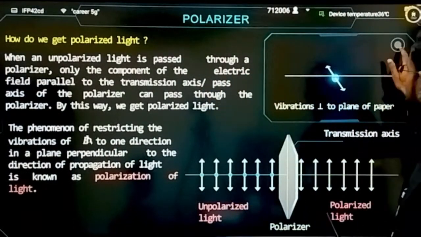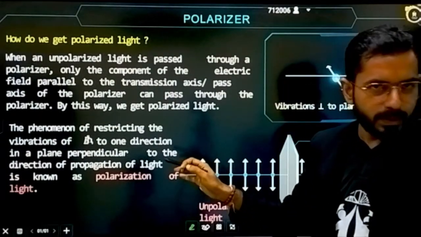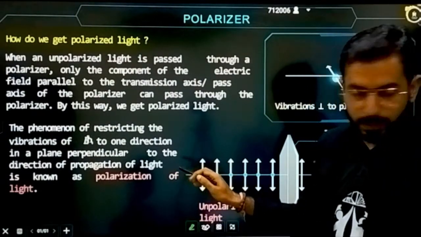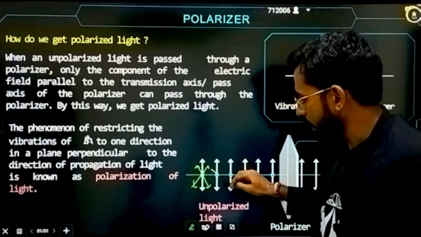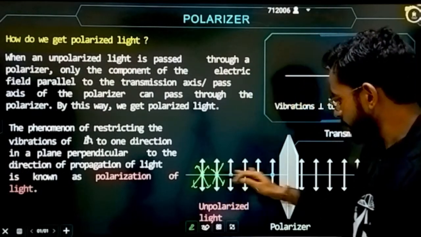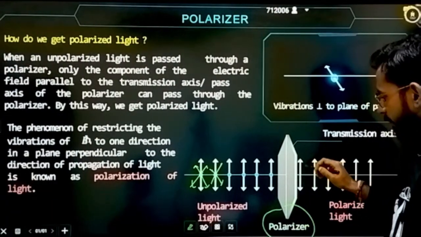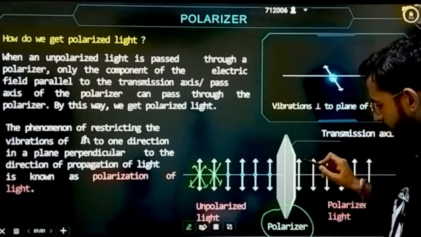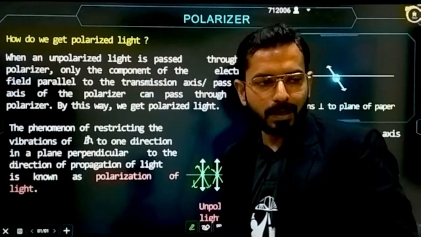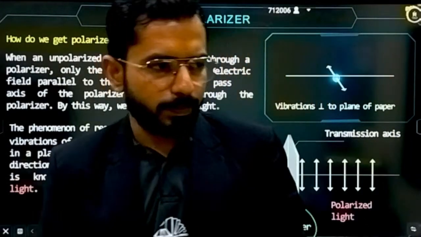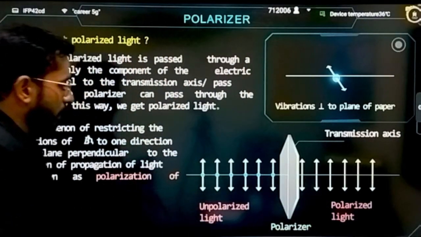Here is the representation for unpolarized light. It looks like it is also polarized light, only vibrating, but no, this dot is there. This dot represents that it is oscillating in all the directions. This is unpolarized light that is passing. Now I have taken a polarizer, and after it, see here, there is no dot. That means it is a single direction. Now it is allowed to transmit after the polarization, so now we have polarized light. Simply, this is the method using a polarizer.